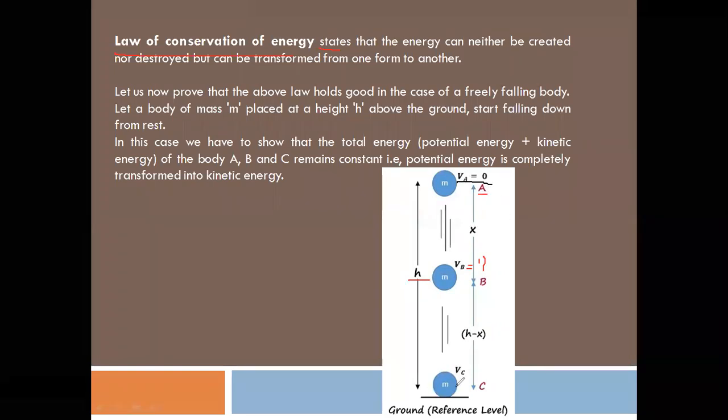Next, after reaching C, it strikes the ground with maximum velocity Vc. So it is possessing kinetic energy, since it has maximum velocity. When the object is on the ground, its potential energy is 0. So initially, at A, the object is having maximum potential energy.